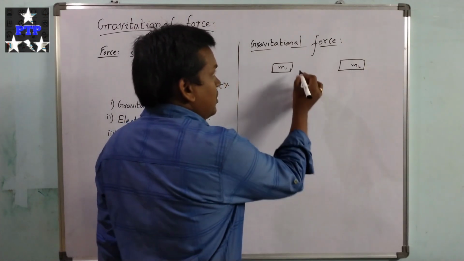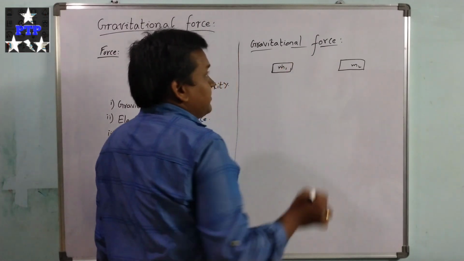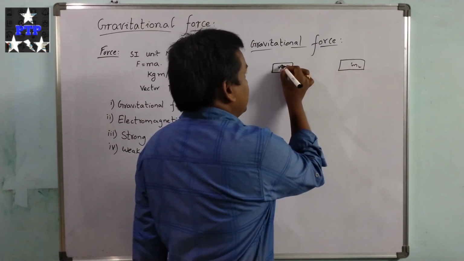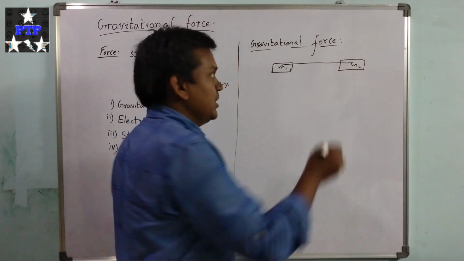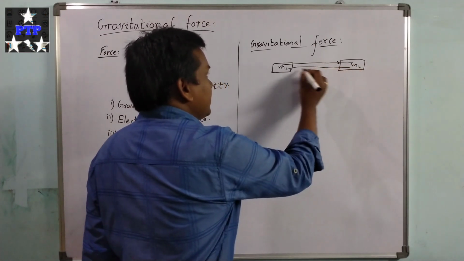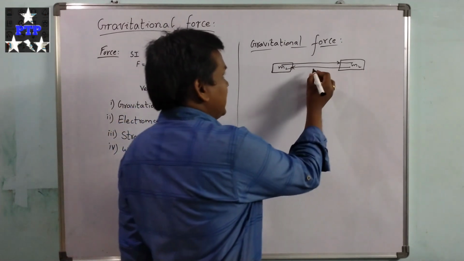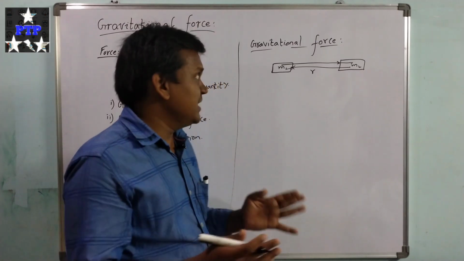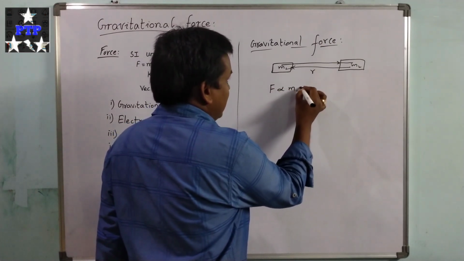These two masses are separated by some distance r, and the force of attraction is calculated from their centers. m1 will apply some force on m2, and in the same way m2 also will apply some force on m1.